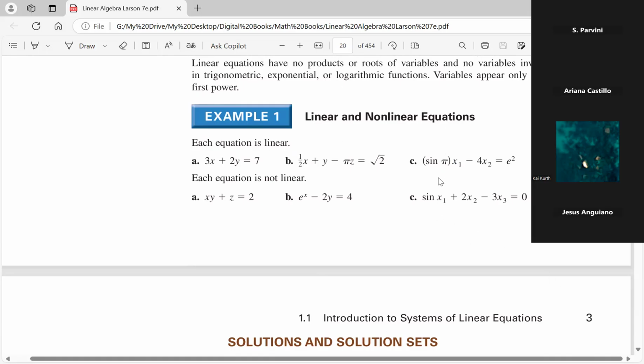Sure, sure. So again, looking at C above, this one right up here, notice you have just the variable x sub 1. Its coefficient doesn't matter: sine, cosine, e, any real number is fine. As long as you just have a variable by itself, it's okay. Now, if you look at this one, you have sine of a variable.